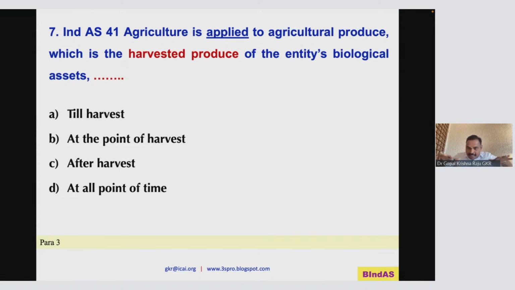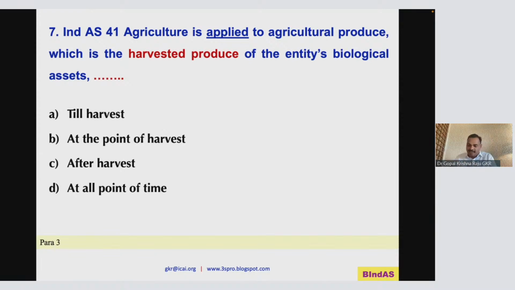So what is the difference between these two? Here, the layer bird is a biological asset, but the egg that is laid will become agricultural produce. Here, the entire asset will become the biological asset, and once it matures, it is harvested. So broiler birds are grown only for harvest.